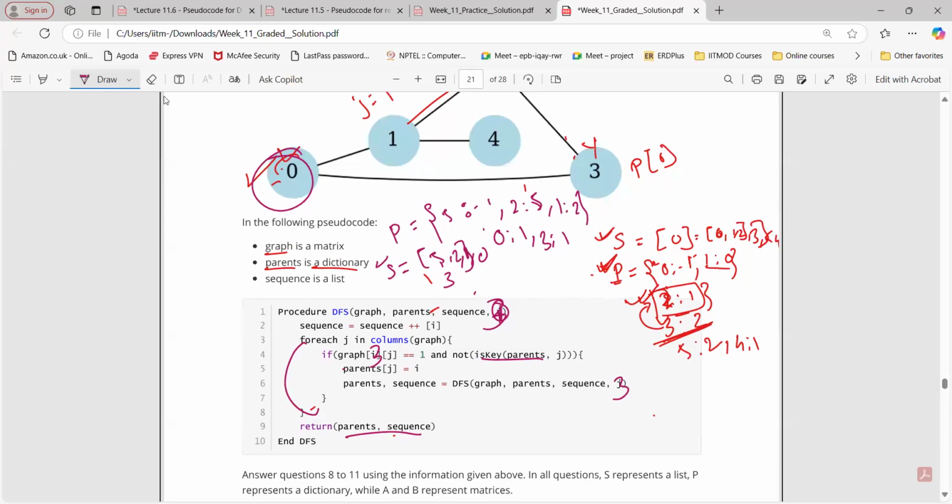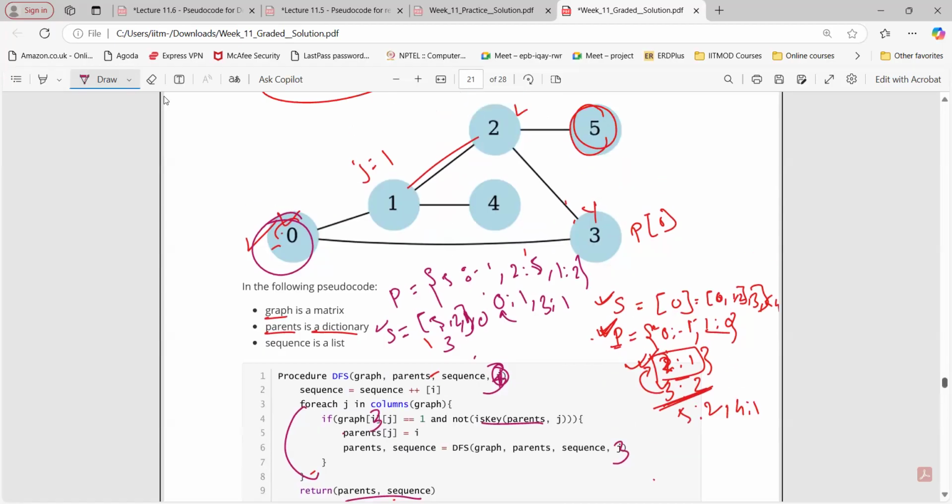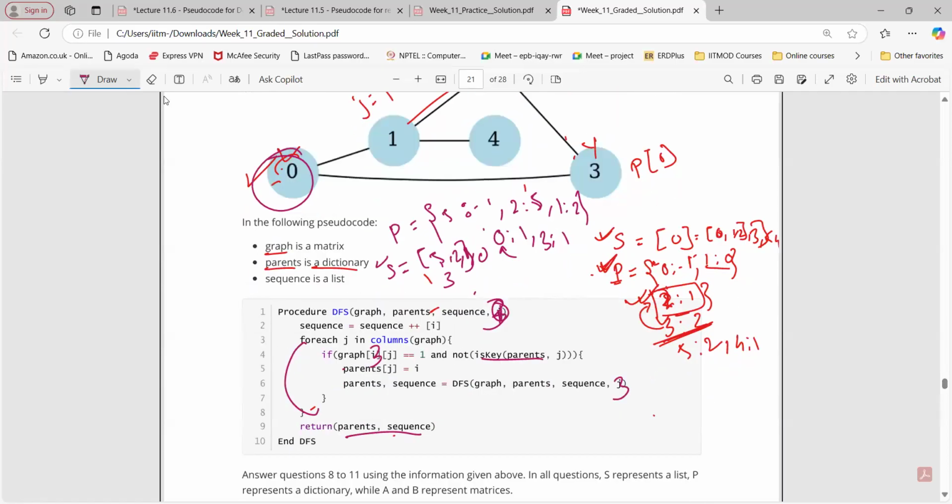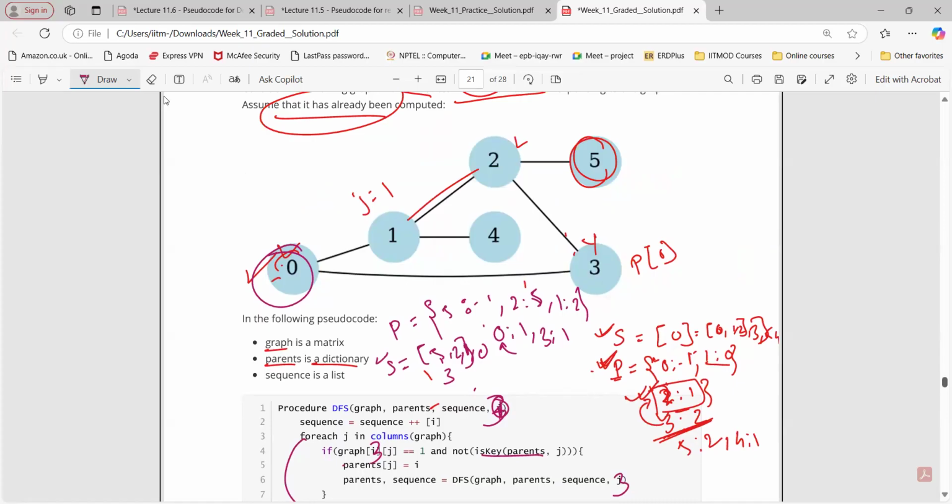And again we backtrack to the previous node, which was which one? 0, right? From 0 we visited 3, we can go to 1, but it is already there. We cannot go to anything else. So backtrack to 1. Then again from 1, where can we go? 4. 4 is remaining, right?